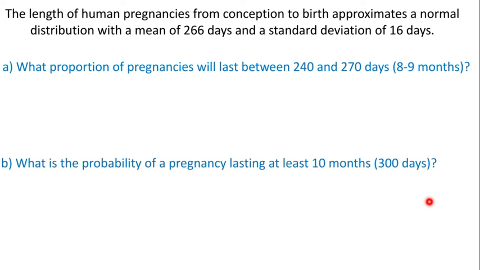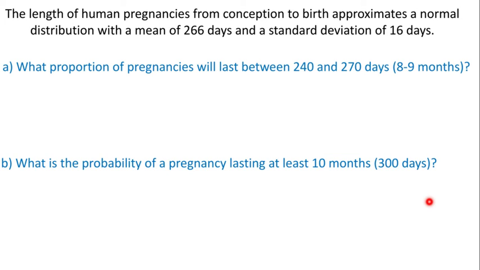All right, last one here. The length of human pregnancies from conception to birth approximates a normal distribution with a mean of 266 days and a standard deviation of 16 days. So what this is saying is on average, from conception to birth, babies basically take 266 days to grow inside the womb. They're normally born after 266 days with a standard deviation of 16 days. Obviously, every baby isn't born on the due date. They're born within some sort of range, and the standard deviation here, again, is 16 days.